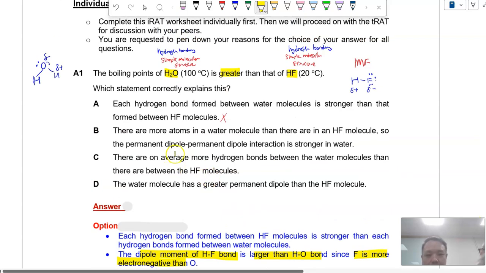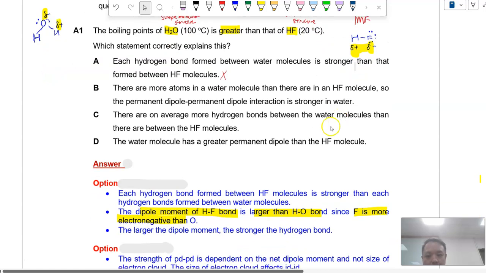Which means, if we were to measure the dipole of the delta plus and delta minus, there will be a greater difference. As a result, the attraction between another HF molecule will be stronger because the delta minus is more delta minus, the delta plus is more delta plus in HF. So the larger the dipole moment, the stronger the hydrogen bond. So option A is incorrect.